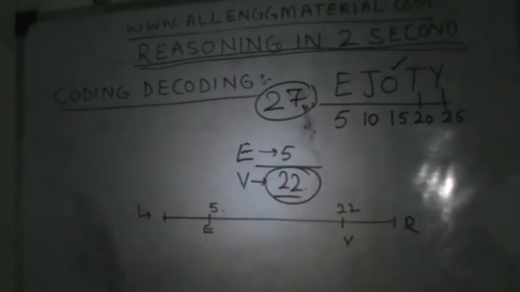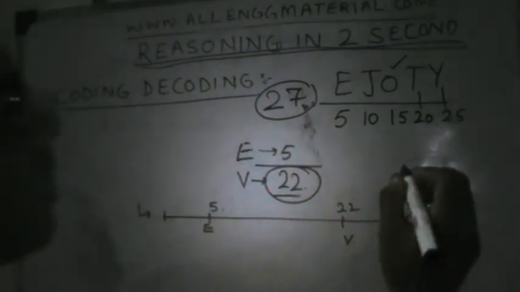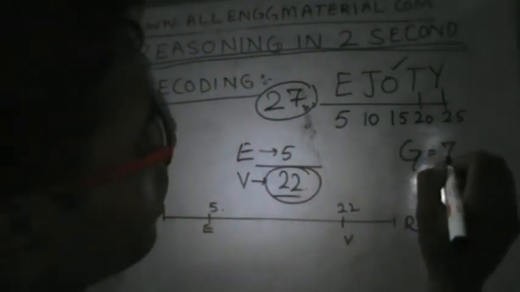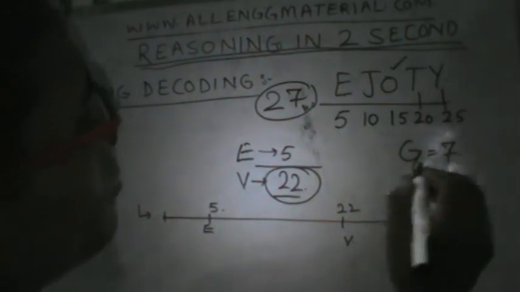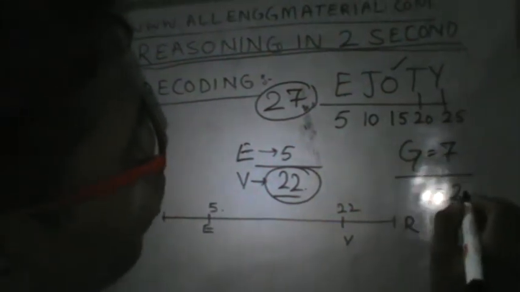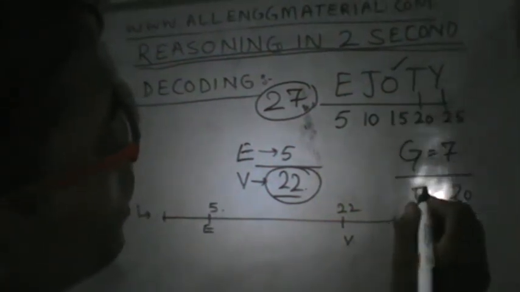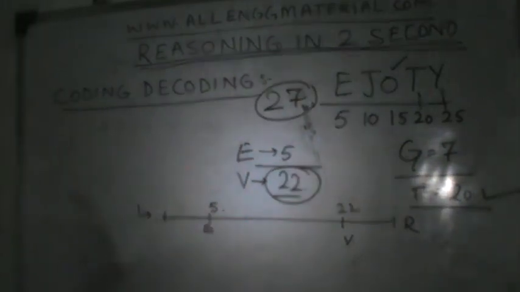We can easily know the opposite, like let's say G is 7, it means 27 minus 7, that is 20. What is 20? We know that 20 is T. So we can know the opposite of these letters as well.